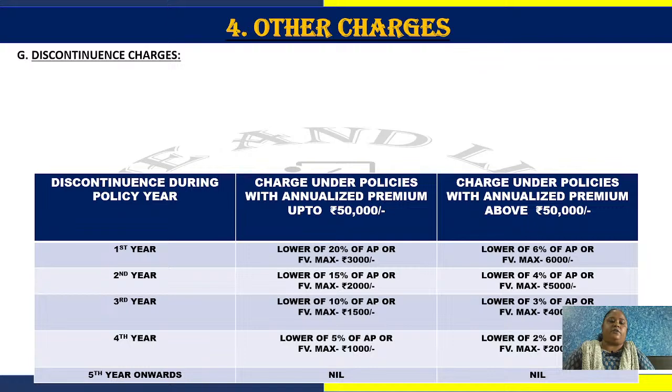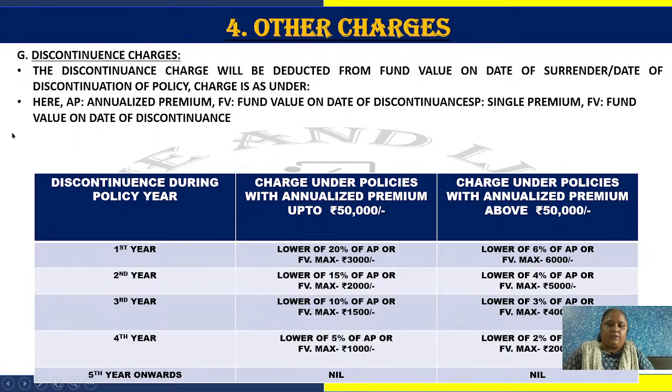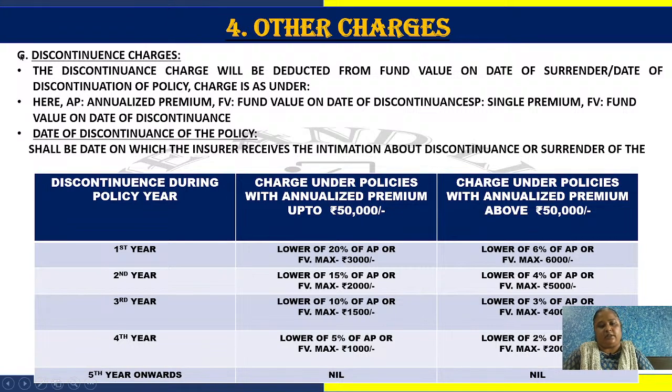Now, other charges. As I told, if you are not paying the premiums, or you are applying for surrender before the lock-in period, which is 5 years, then your policy transfers to the discontinued fund. Here, the first year is 20% of annual premium. The premium is categorized in two slabs, below 50,000 and above 50,000.